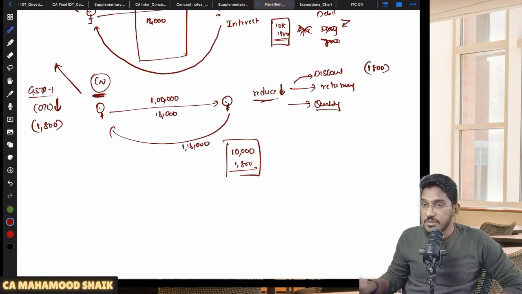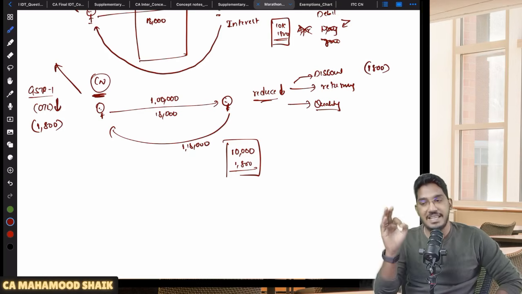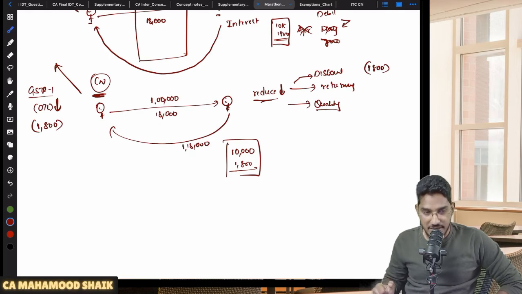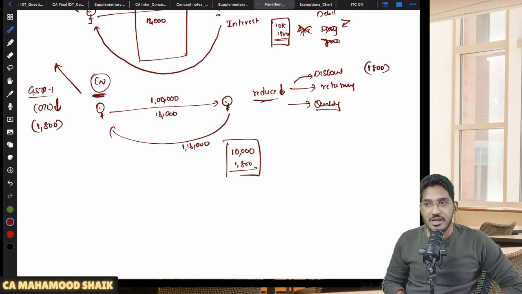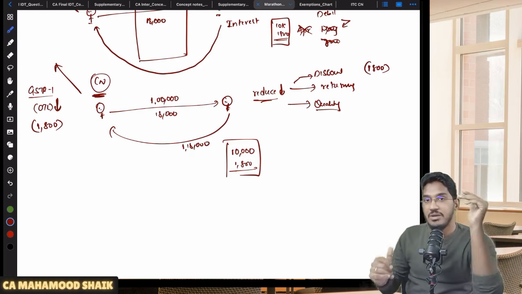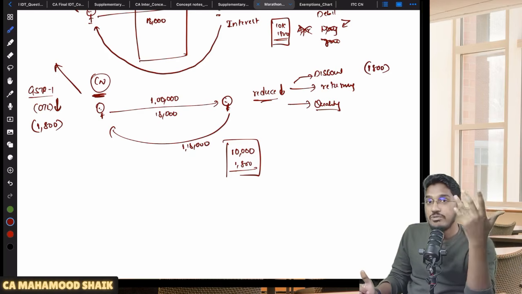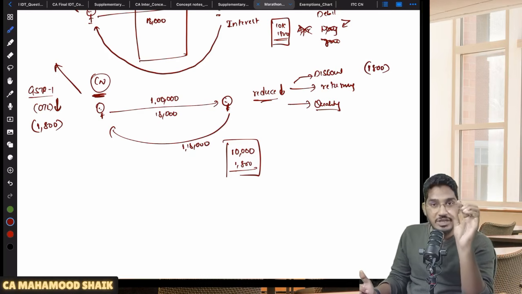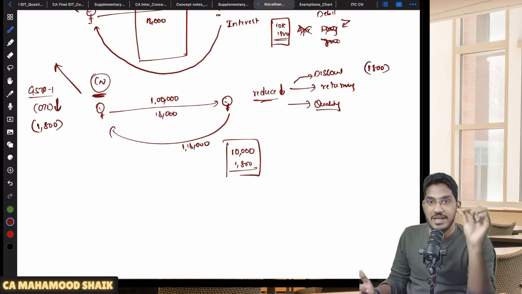Sir, is there any maximum time limit for declaring credit note? Yes. Is there any time limit for declaring the credit note in your GSTR1? Yes. Why yes? Because your government has to give you back the money. See, when the government has to get the money, no time limit. But by declaring the credit note, they have to give you back the money. So that's why they have put a time limit here.